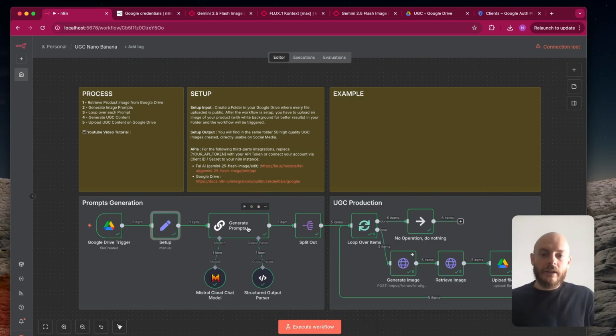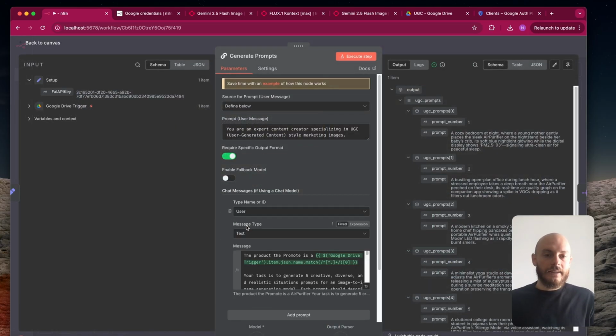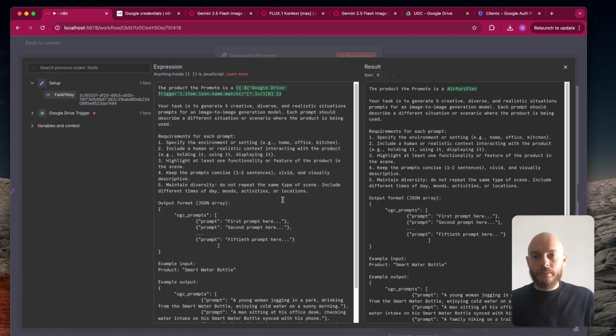After this, we have an LLM node. As I said, it is to create some prompts for the image generation model, for Nano Banana. Let me open the prompt. So the product to promote is, oh, I have to change this. It's to promote an air purifier. When you import the product on your Google Drive, you want to name it exactly the name of the product, so it can be retrieved here and directly understand what it is.